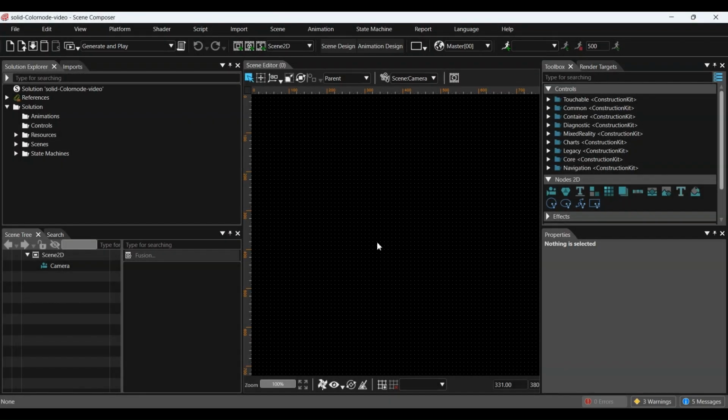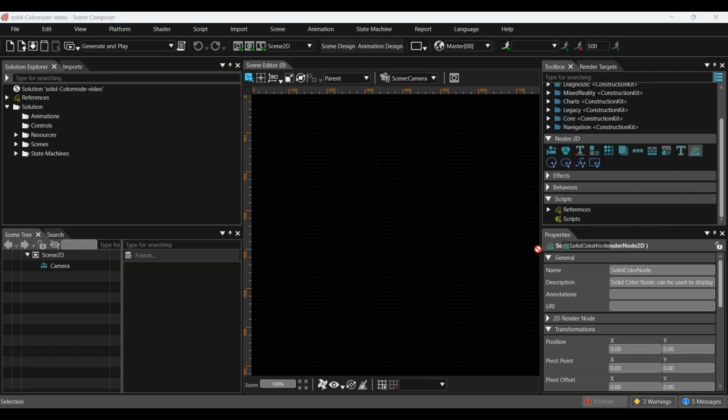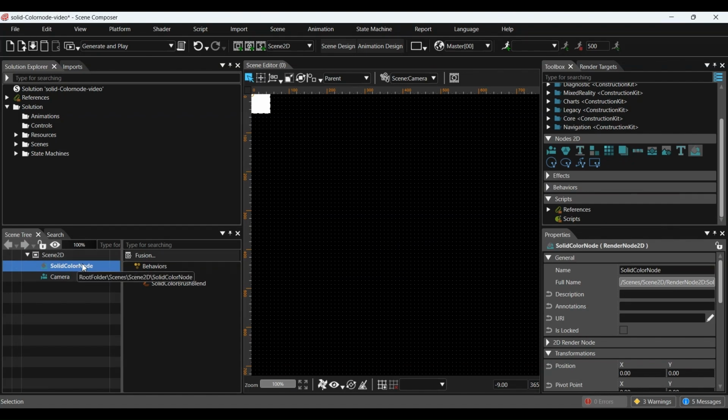Now, let's display a solid color rectangle on the screen using Solid Color Node. First, drag a solid color node from Node 2D in the Toolbox and drop it into Scene 2D in the Scene tree. After adding it, we can change the rectangle's color to see how it appears in the scene.